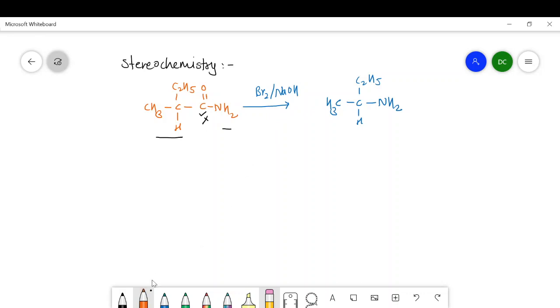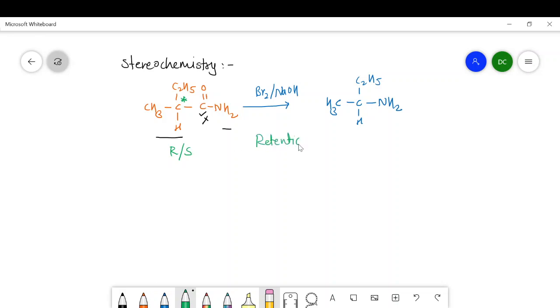Now look at the carbon which is attached to the methyl group, hydrogen, ethyl group, and this amide group. So this carbon is a chiral carbon because it is attached to four different groups. So it may have R configuration or S configuration, and in the product this configuration is retained.